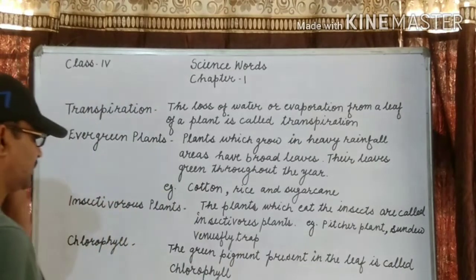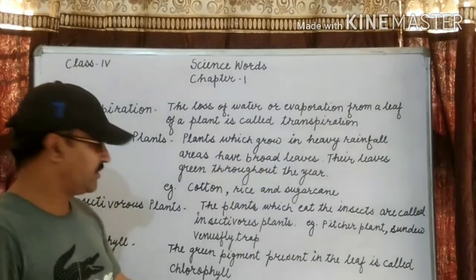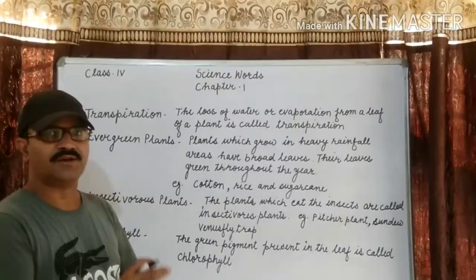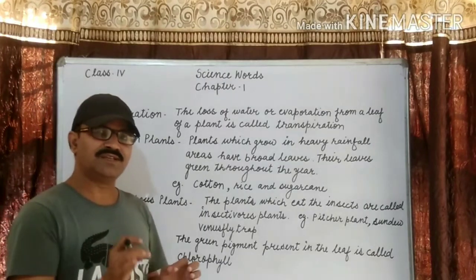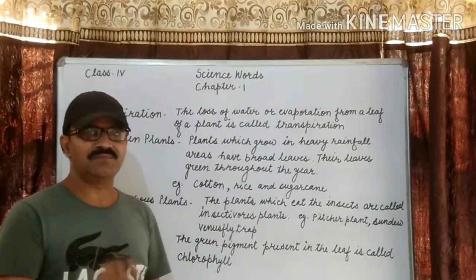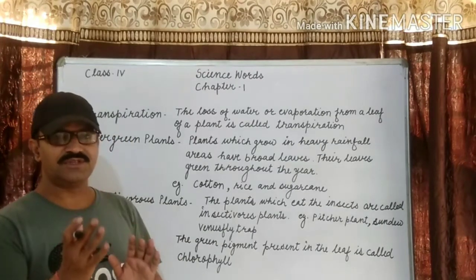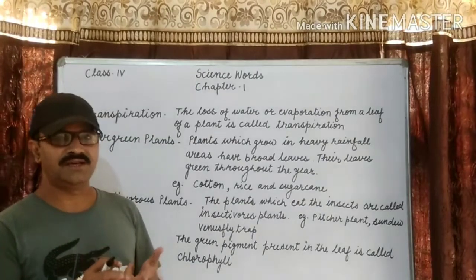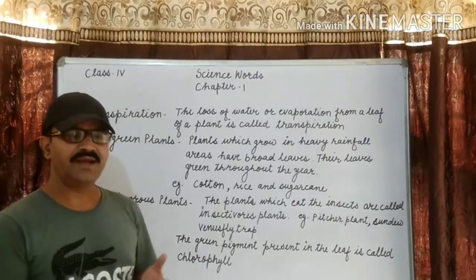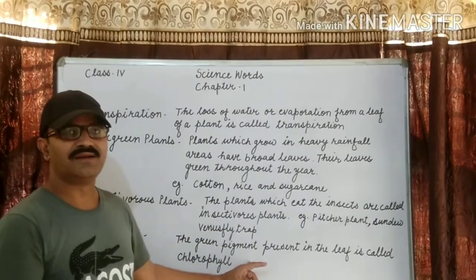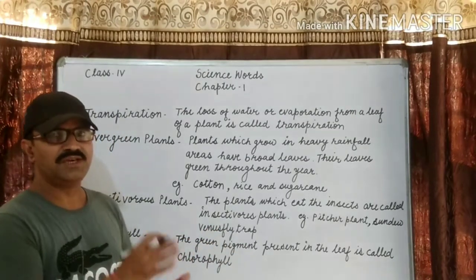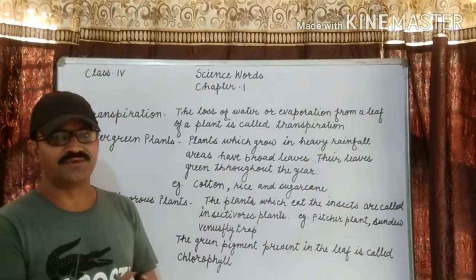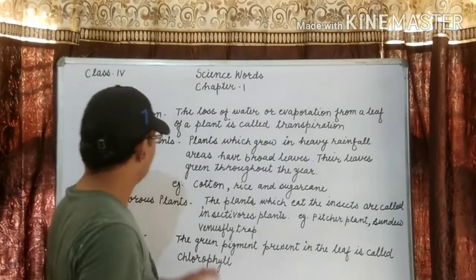You know very well that this green pigment present in the leaves helps in photosynthesis. What is photosynthesis? The food making process by the green plants is called photosynthesis. For photosynthesis, four raw materials are needed. One is water, second is carbon dioxide, third is sunlight, and fourth is chlorophyll. Then they prepare their food. With these raw materials, they prepare their food by the process of photosynthesis. Clear? Chlorophyll.